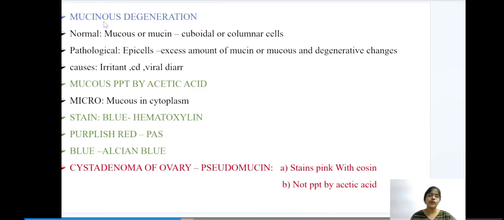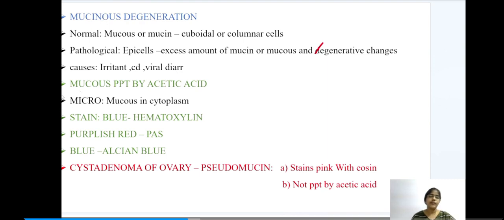Next we have mucinous degeneration. Normally the cuboidal or columnar cells secrete mucus or mucin under normal condition, but under pathological condition the normal epithelial cells produce excess of mucus or mucin and they also undergo degenerative changes. The causes of this mucinous degeneration are irritants, and also canine distemper and viral diarrhea.